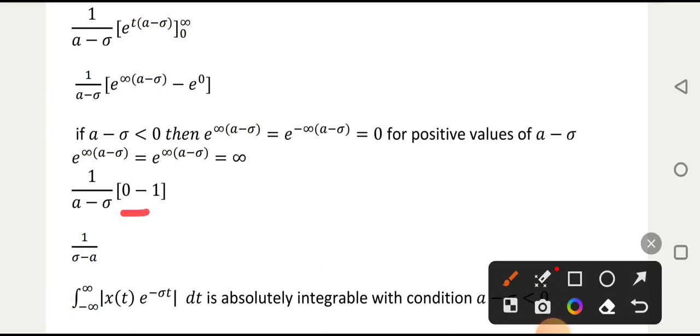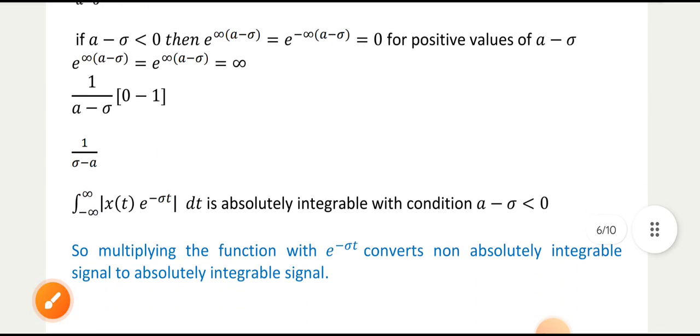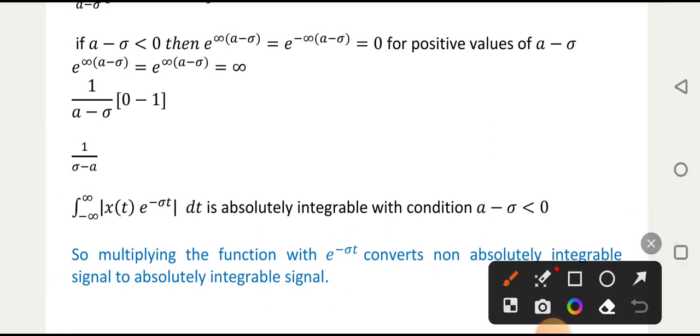e raised to minus infinity is equal to 0, minus 1. You got this answer 1 by sigma minus a, but under the condition a minus sigma is less than 0. That is called region of convergence. This is called region of convergence.